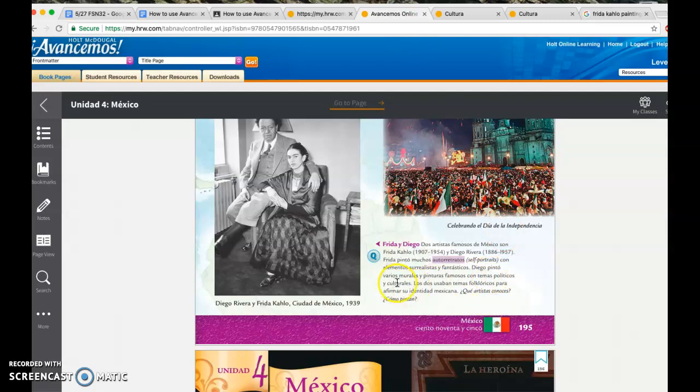Diego pintó varios murales. Now these are huge murals y pinturas famosos con temas políticos y culturales. Los dos usaban, oh, look at that ending, aban, right? Now we know that refers to the imperfect. Los dos usaban temas folclóricos para afirmar, right?